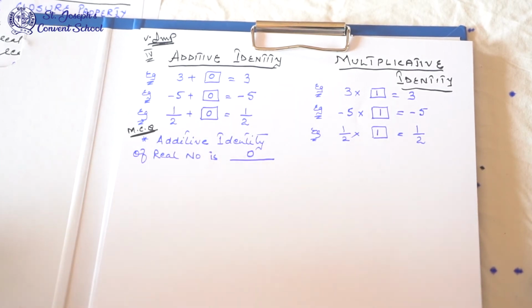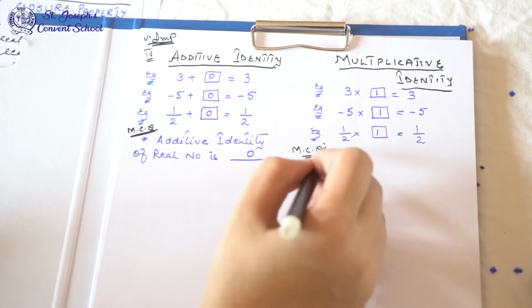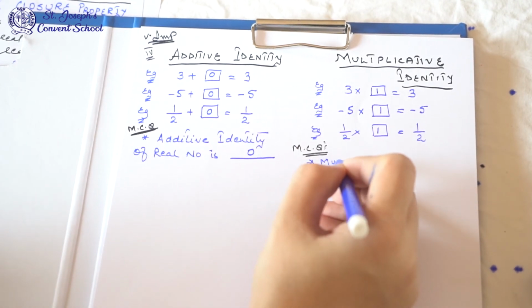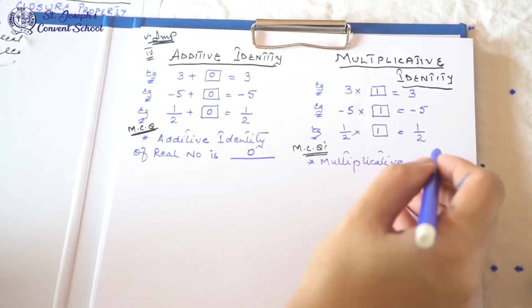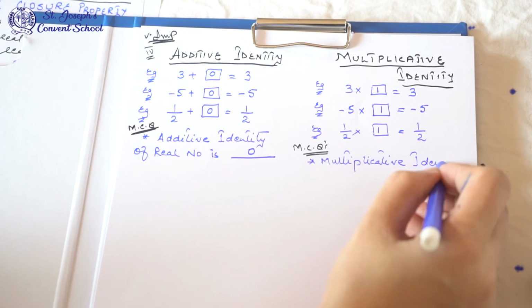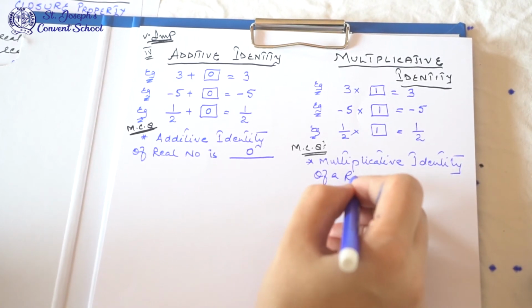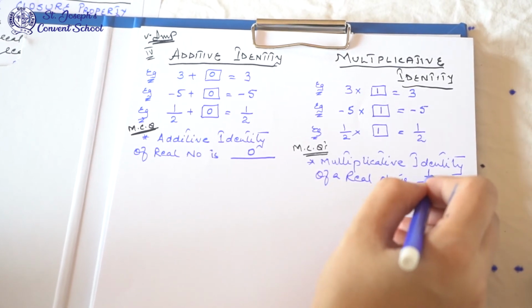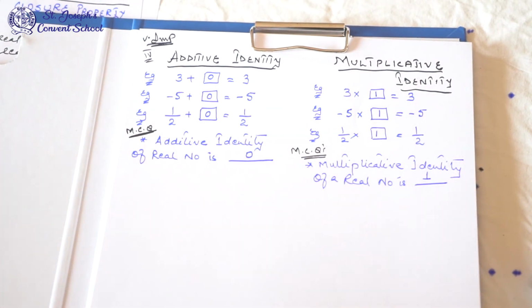Okay, so for MCQs, how does it come in the MCQs? Multiplicative identity of a real number is dash, so it is 1. Okay, multiplicative identity of a real number is 1. So this is a very important property.